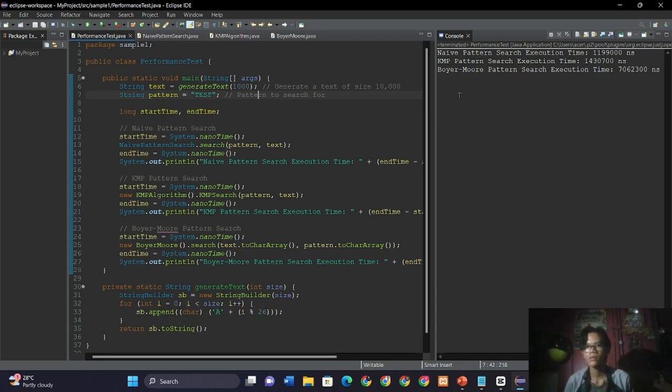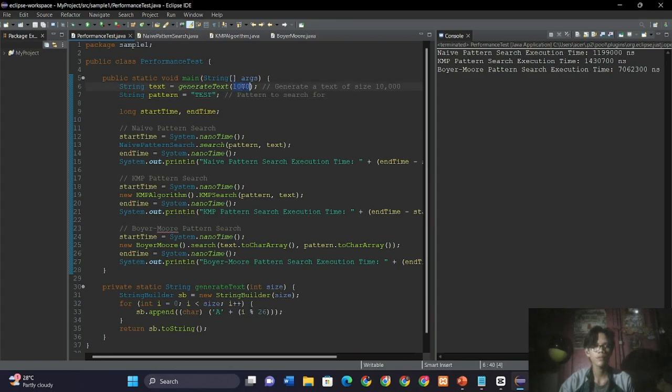And the Boyer-Moore algorithm is 7 million. So clearly the naive pattern search algorithm is applicable for small text sizes.